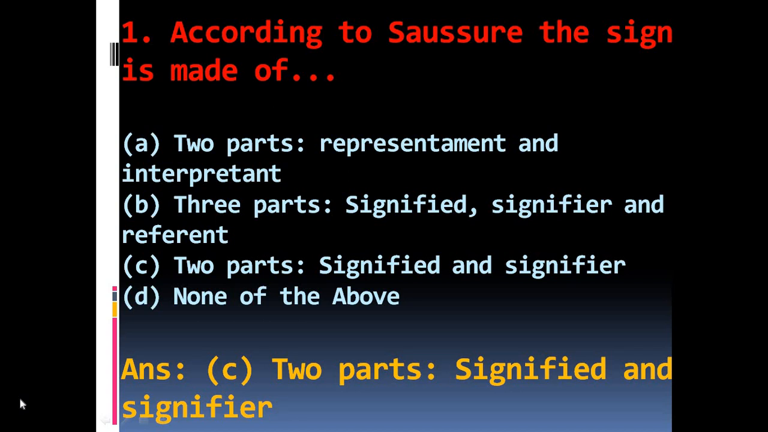The first question is, according to Saussure, the sign is made of, the options are A. Two parts, representamen and interpretant. B. Three parts, signified, signifier and referent. C. Two parts, signified and signifier. D. None of the above. The right answer is C. Two parts, signified and signifier.